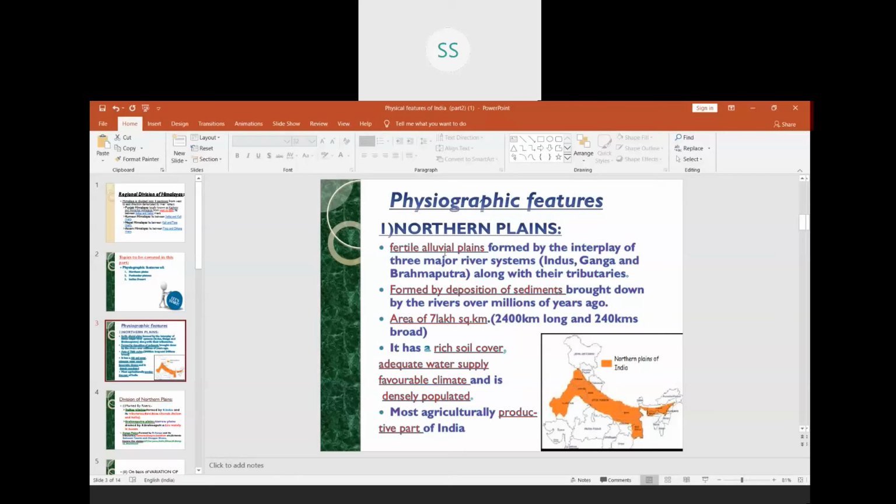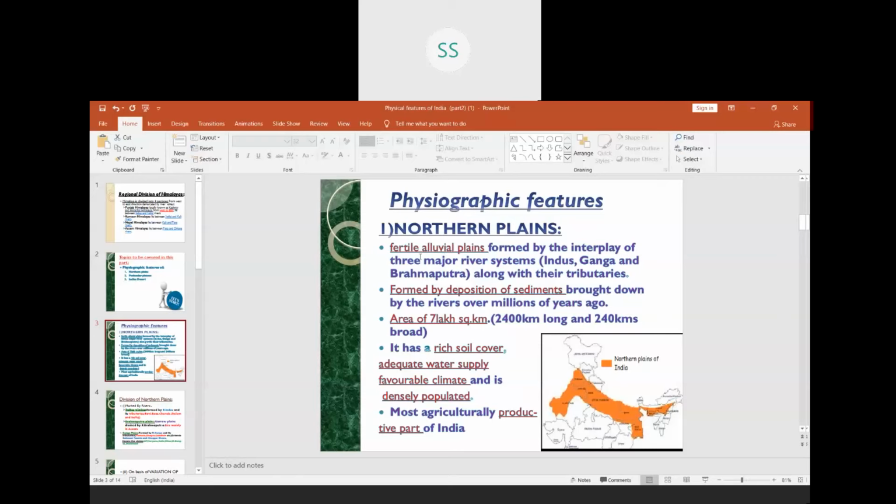These three rivers have deposited their sediments flowing from the Himalayas to the foothills of the Himalayas. When they deposited these sediments for millions of years, after that a land is formed which is called as a plain land, which is named as the northern plains.